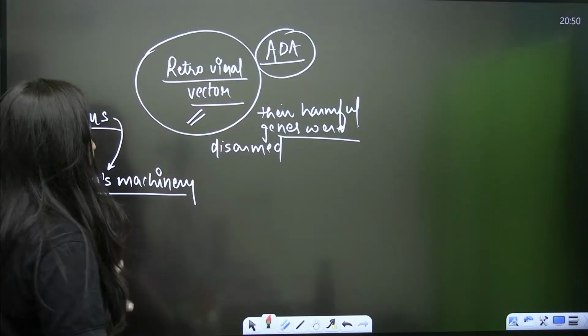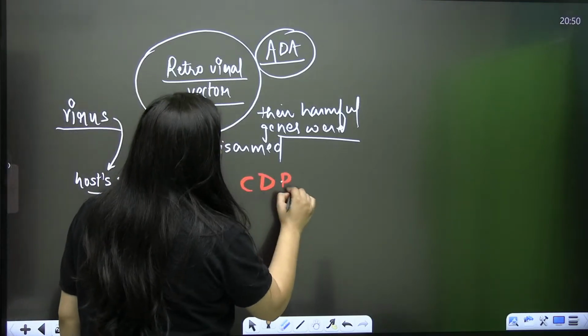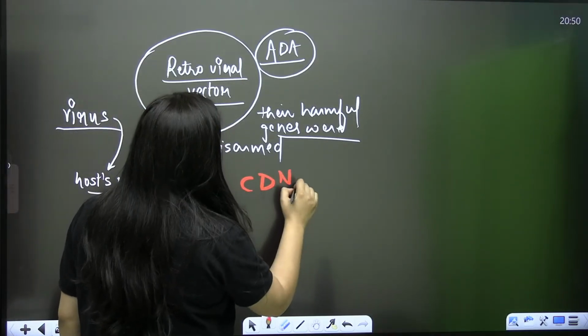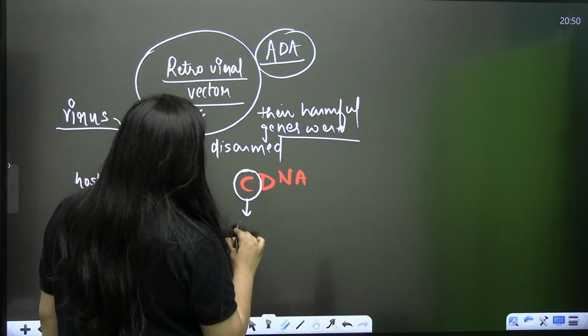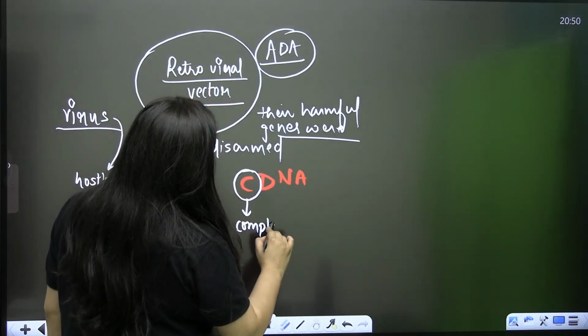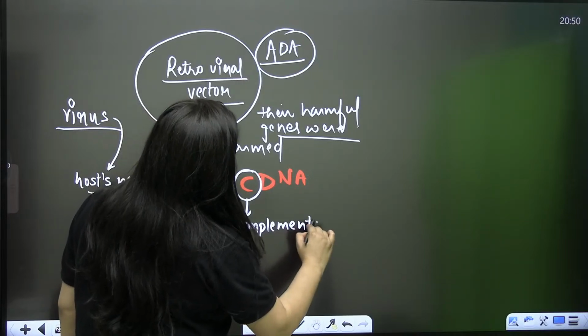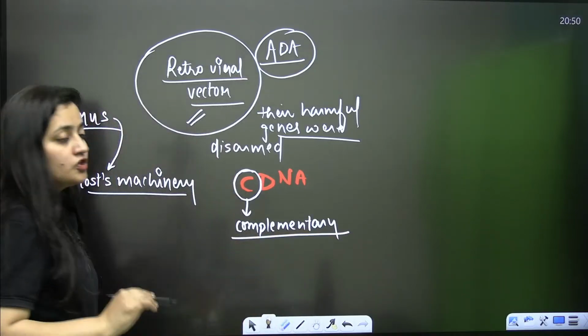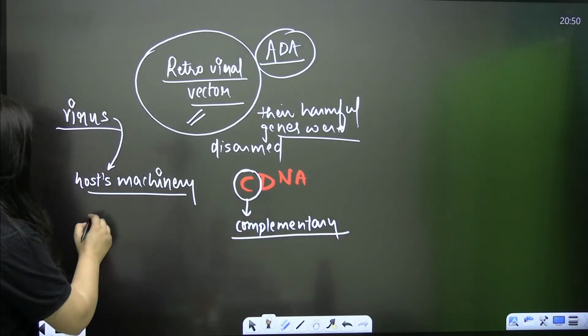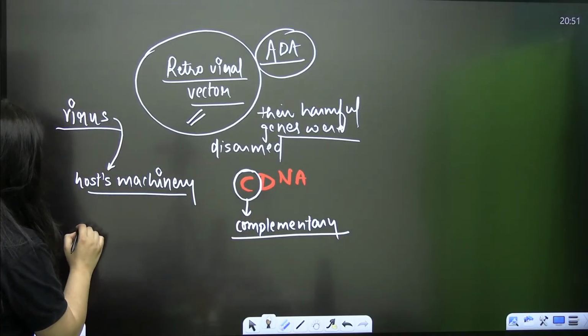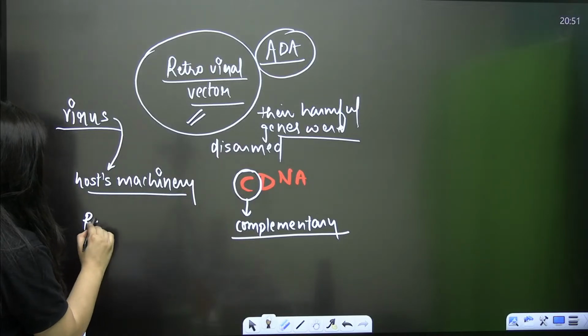Okay, so as I said, what is the word cDNA? cDNA means complementary DNA. What is the meaning of C here? C means complementary, right? So it is the cDNA, complementary DNA. You know reverse transcription, like even it is a retrovirus.